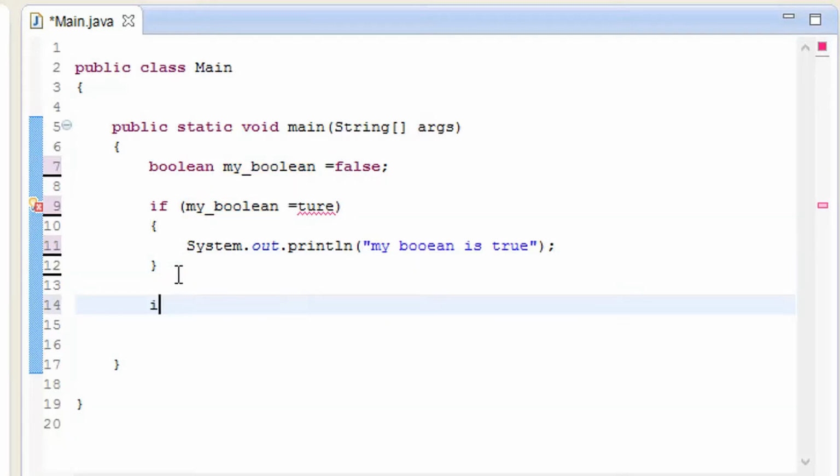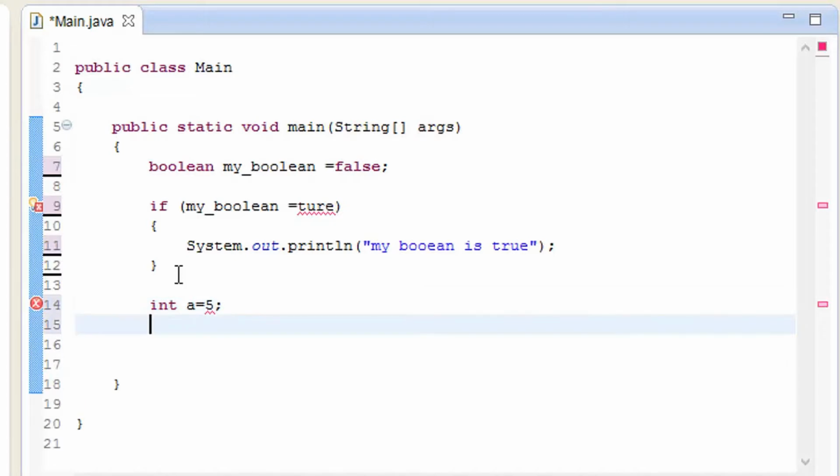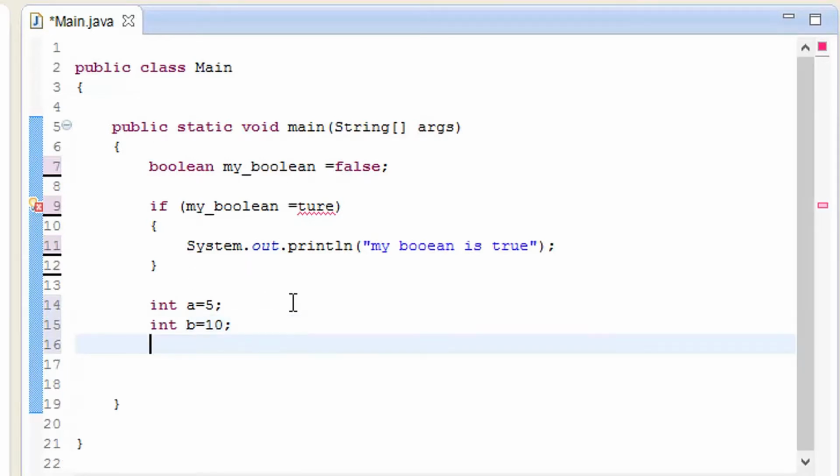Comes over here, and I'm going to give you an example for you to understand. Let me add an int a and give it a value of 5, and close this one. Int b is equal to 10. So I have added two examples over here, so if it is true or it is false.